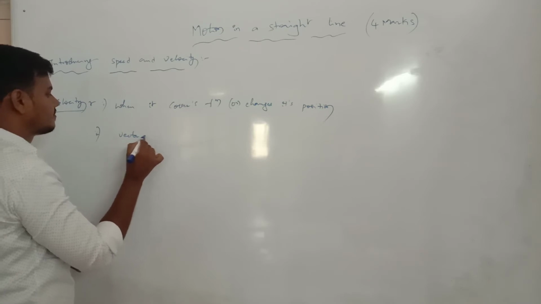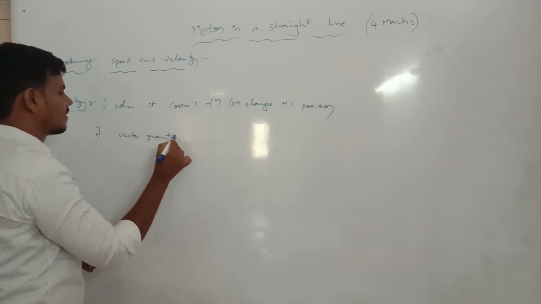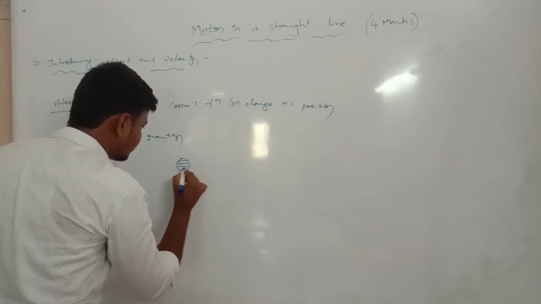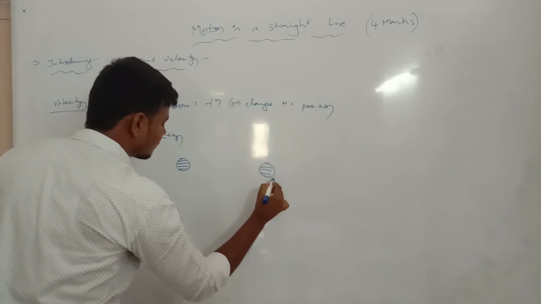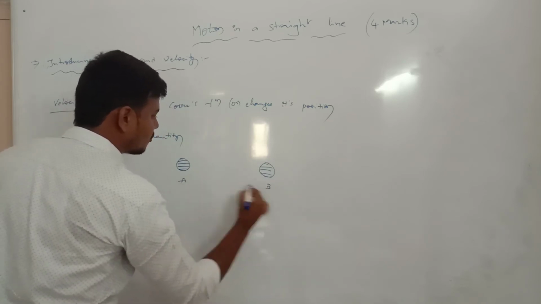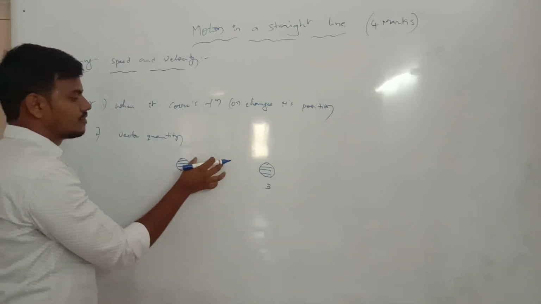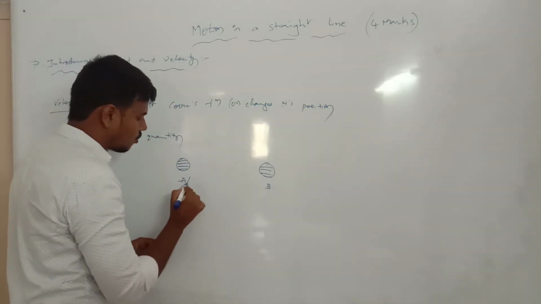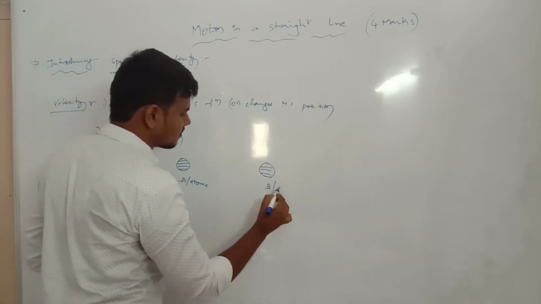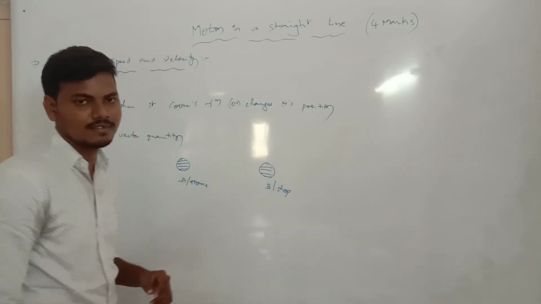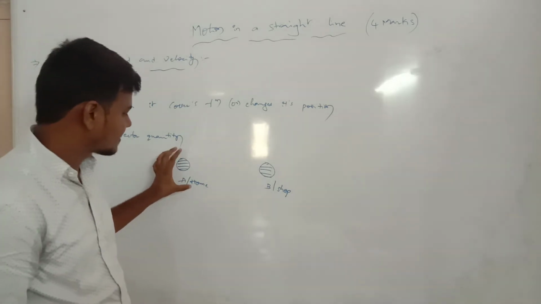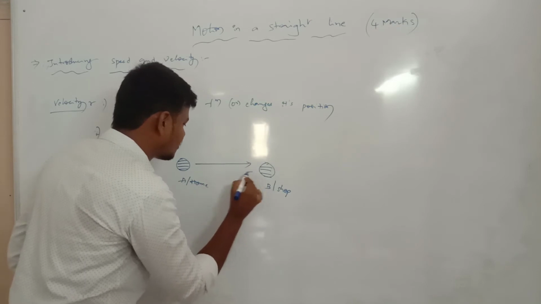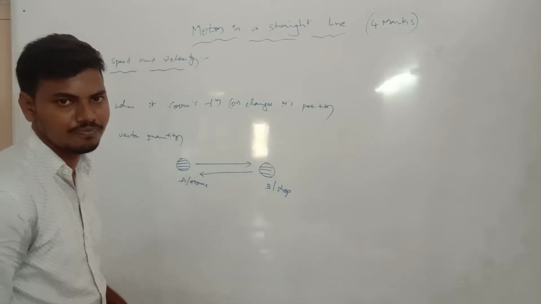Vector quantity. For example, we travel from position A to position B. Say a person starts from home to shop, and at the same time returns from shop to home.